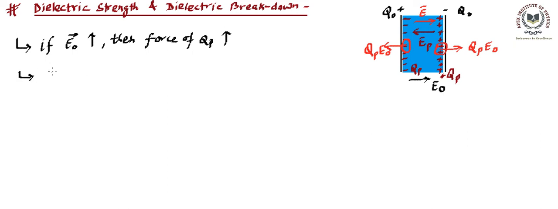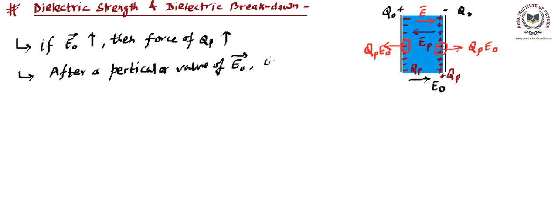Next point, we can say, after a particular value of E naught, charge may break out from the material. Charge may break out.